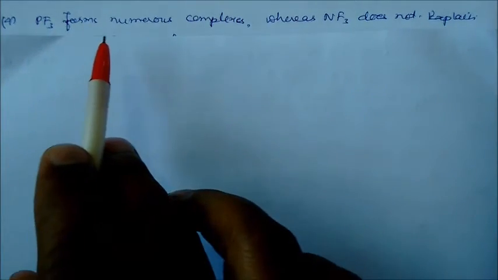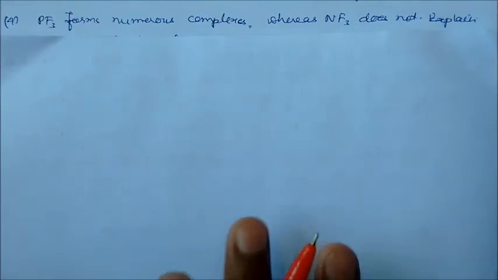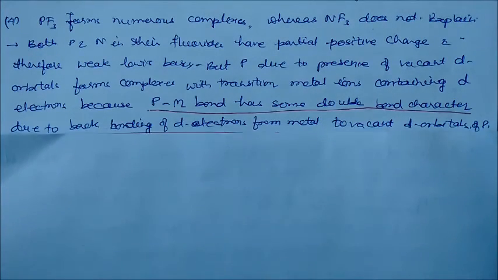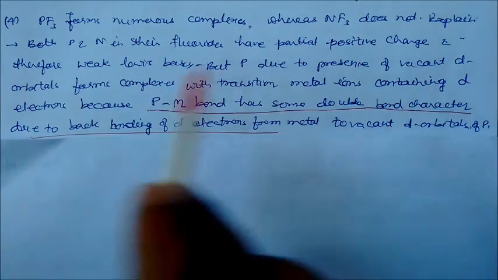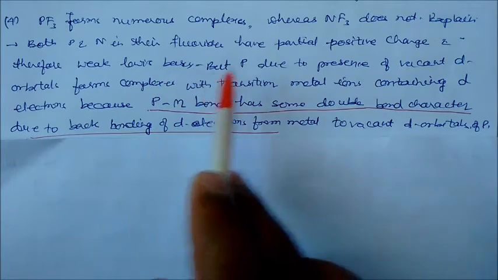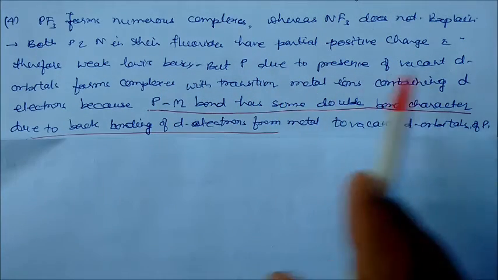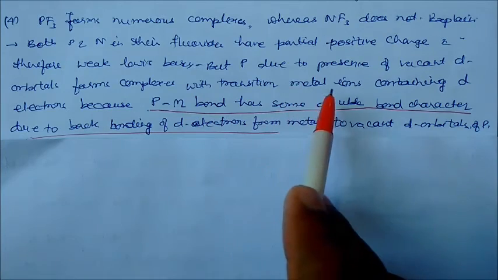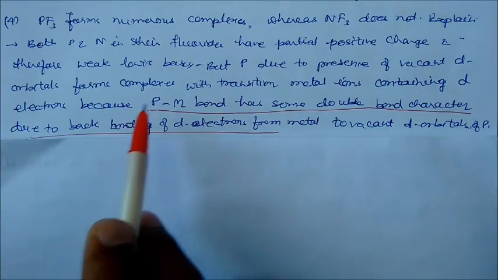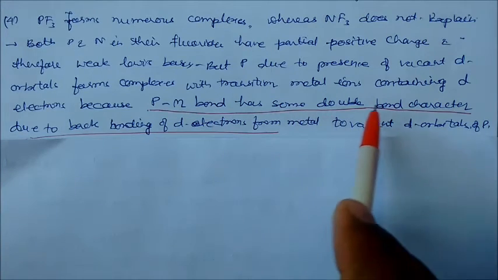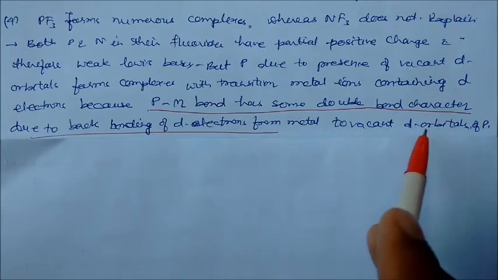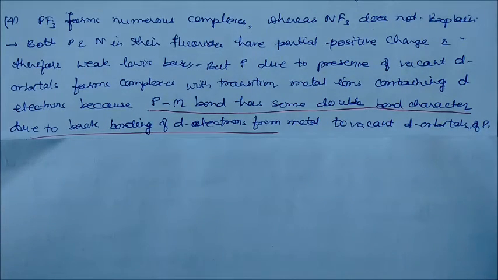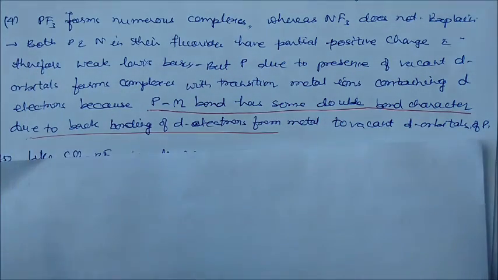PF3 forms numerous complexes, whereas NF3 does not. Explain. So the reason is that both phosphorus and nitrogen in their fluorides have partial positive charges and are therefore weak Lewis bases. But phosphorus, due to the presence of vacant d orbitals, forms complexes with transition metals that contain d electrons. The P-M bond, M being the metal, has some double bond character due to the back bonding of d electrons from the metal to vacant d orbitals of phosphorus, and this is absent in NF3. So NF3 does not make complexes while PF3 does.